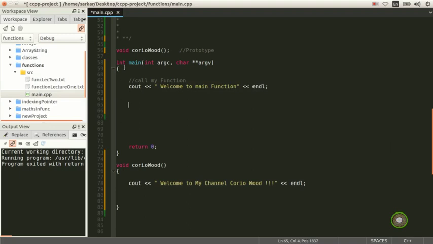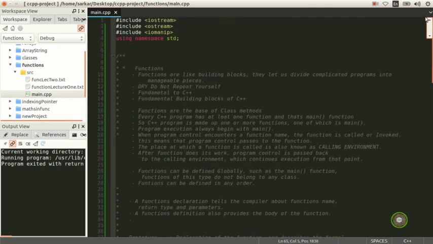We're gonna end our line, and I'm gonna call here Corio, which I don't want to call at the moment. So I'm gonna put a comment, and I'm gonna remove this. We only need the using namespace std.